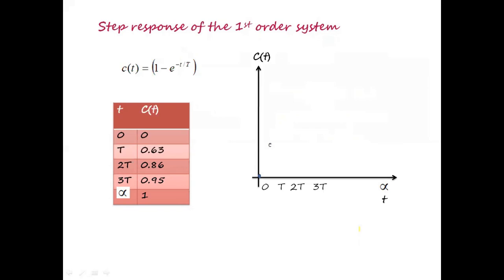It is somewhere here. And at 2T it is 0.86. I have marked somewhere here. And at 3T it is around 0.95. I have marked it here. And when t tends to infinity, it will be equal to 1. And the response looks like this. With respect to input r(t) unit step, you have obtained the response.